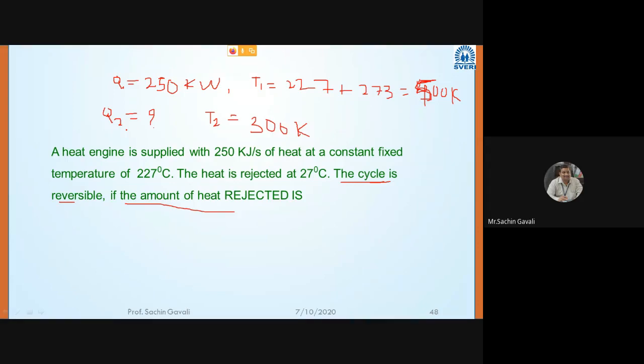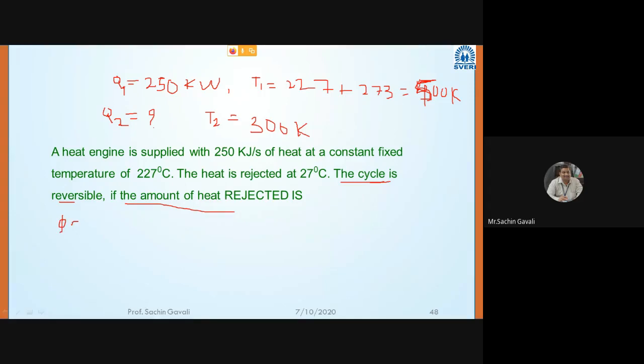Now who can unmute and tell me, when the cycle is to be reversible, what should be equal to 0? We have studied a lot; two numericals were taken on that day.